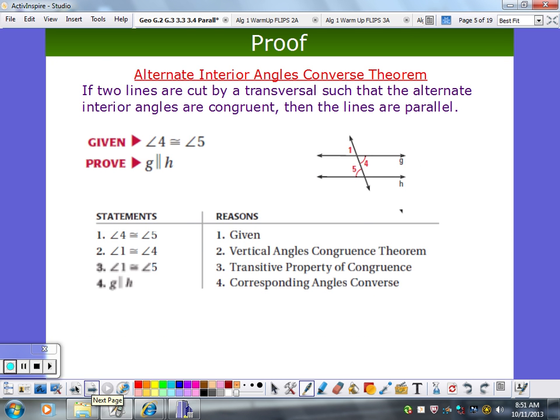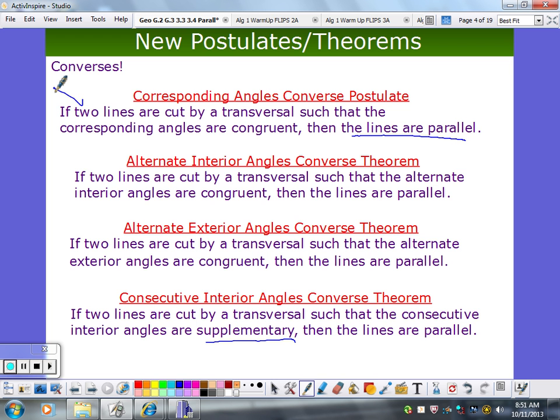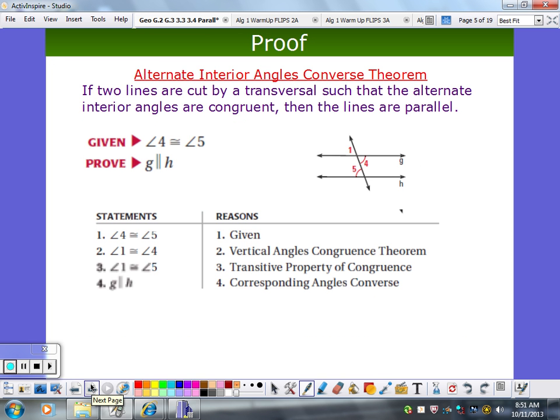Just like anything else, a postulate we're going to assume is true. You have to prove the others true. I can't use a theorem, I can't use a conjecture, until we prove it true and it becomes a theorem. So we're going to start with the alternate interior angles converse theorem. I'm having a little trouble talking today.